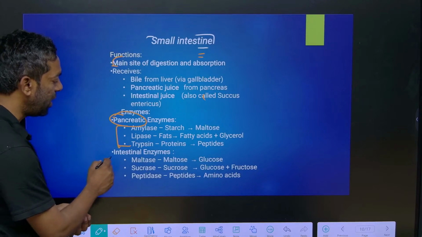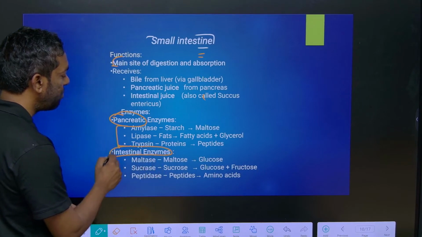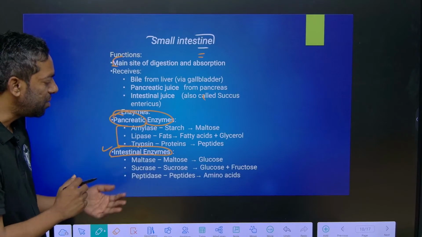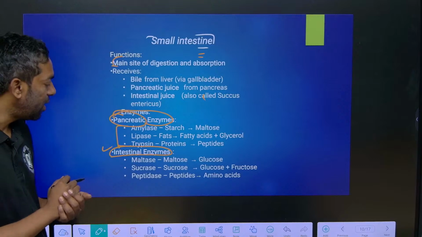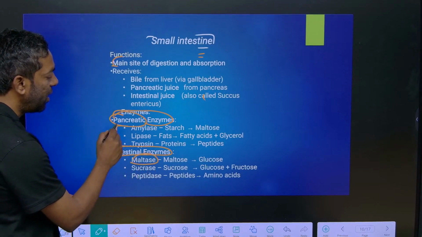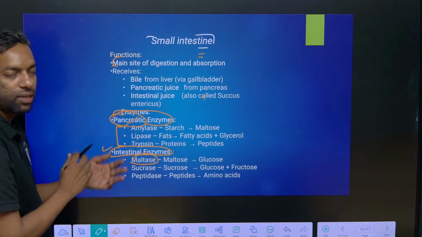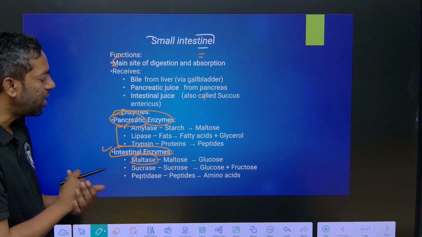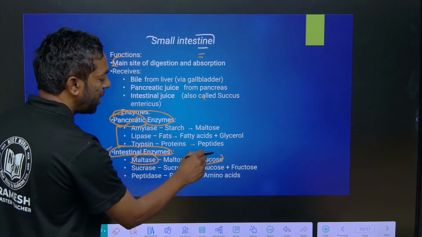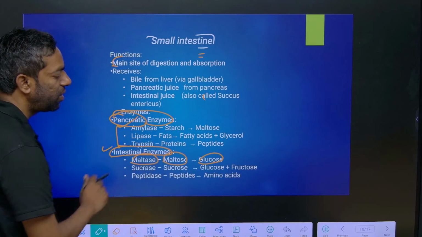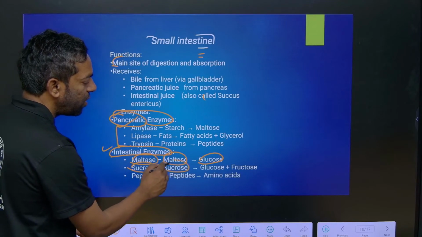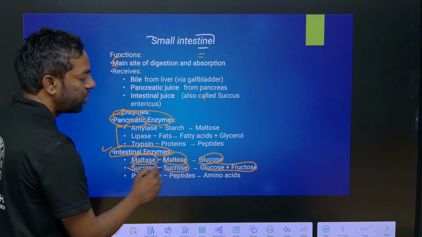Intestinal enzymes, this is important, guys. Some enzymes are pancreatic and some are from the intestine. Amylase is in the pancreatic juice, maltase in the intestinal juice. Maltase breaks down maltose into glucose, and sucrase breaks sucrose into glucose and fructose.